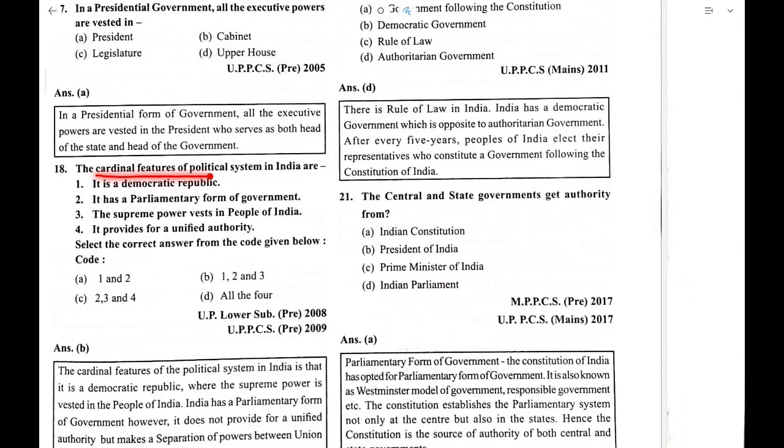The cardinal features in the political system of India are: democratic republic, parliamentary form of government, supreme power vests in the people of India, and it provides for a unified authority. This is wrong. So 1, 2, 3 are correct.